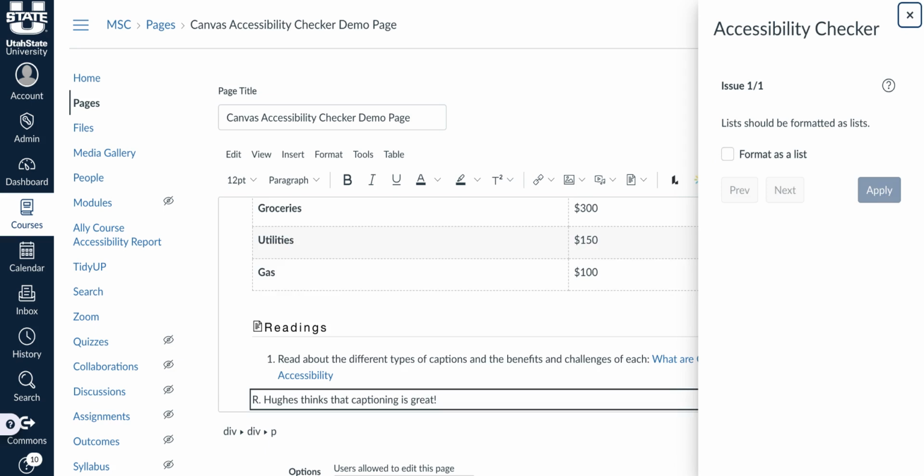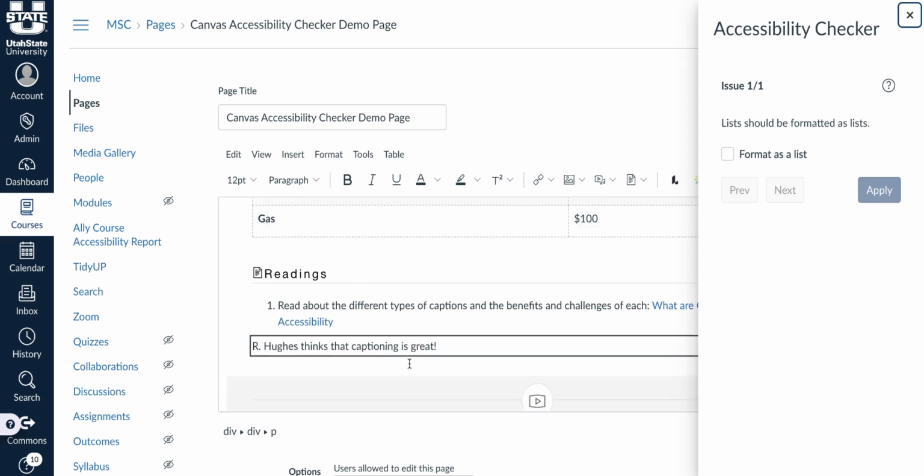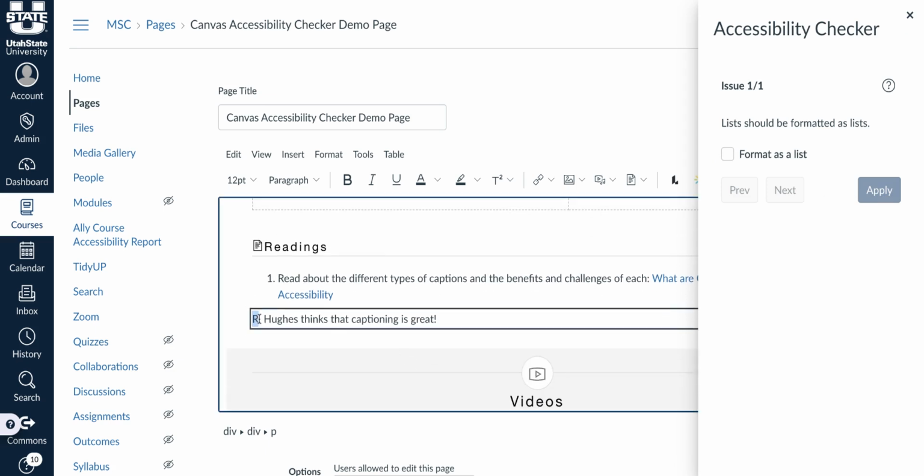Sometimes the accessibility checker will flag names, such as right here, R cues, as a possible list if it's at the beginning of a paragraph. Unfortunately, we can't dismiss this issue from the accessibility checker, but if you know that the item shouldn't be a list, you can just go ahead and ignore the error in this case.